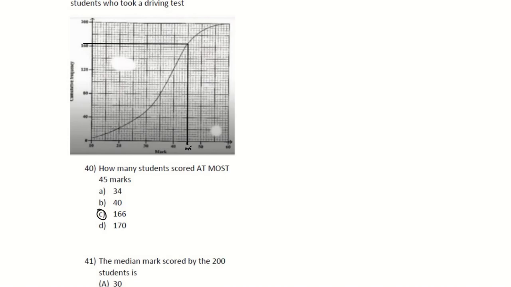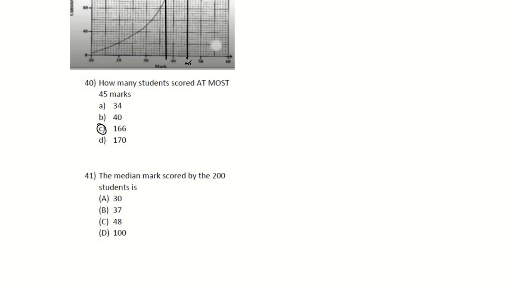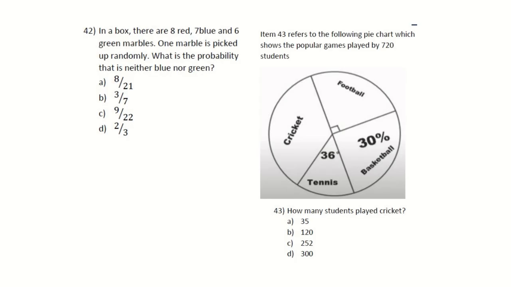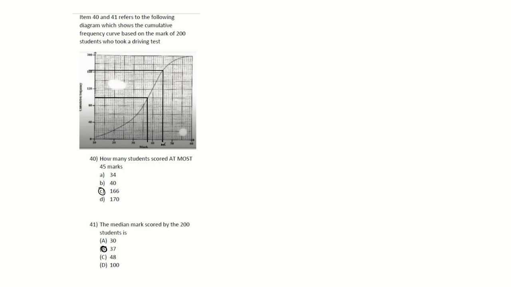So if 100 is located here, and you go across, and then you go down, again, you see that it's not quite at 40, but it's a little bit more than 35, right? And the options given, the only answer this could be would be B, 37. Right, 40. That was 41.